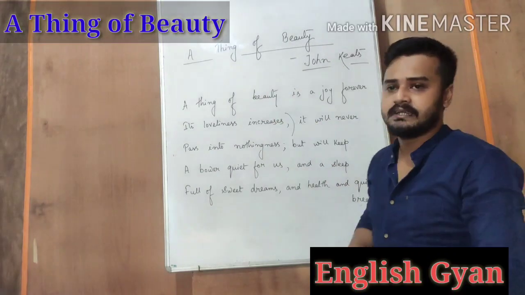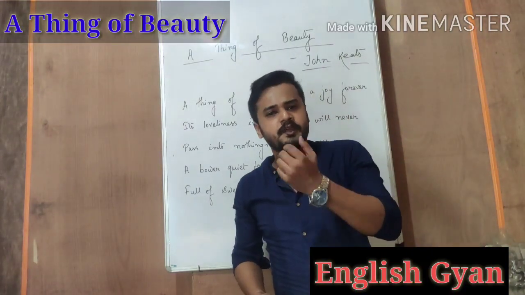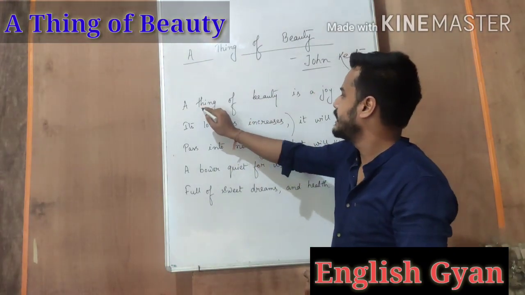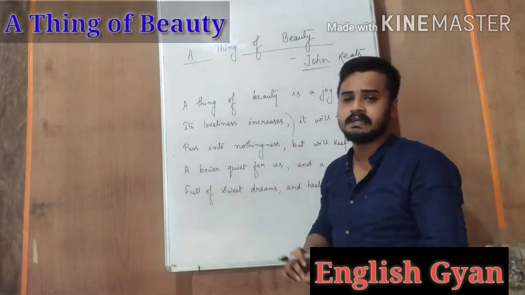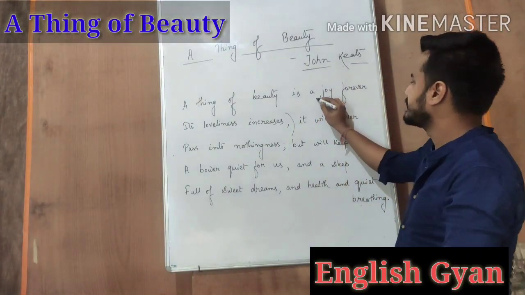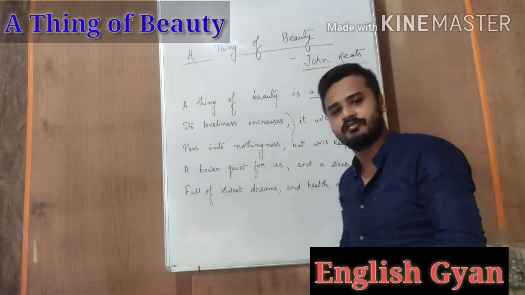So if we take the initial lines, a thing of beauty is a joy forever, its loveliness increases. Here John Keats tries to give us a brief idea of what a beautiful thing is. He says that a thing of beauty is a joy forever, meaning a thing which is really beautiful will give us joy, and that joy will be forever.